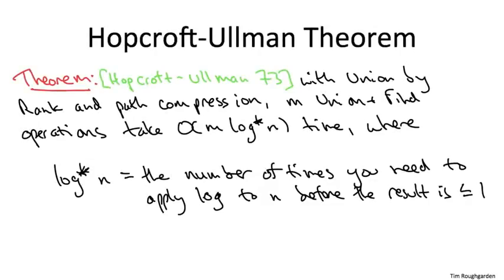Consider a union find data structure where you're using lazy unions, you're doing union by rank, and you're using the path compression optimization. Consider an arbitrary sequence, say of M, union and find operations. The guarantee is that over the course of this sequence of operations, the total work that you do is at most M, the number of operations, times the glacially growing function log star of n.